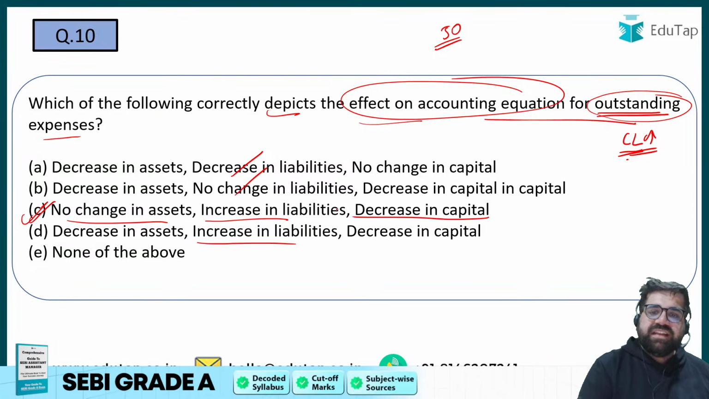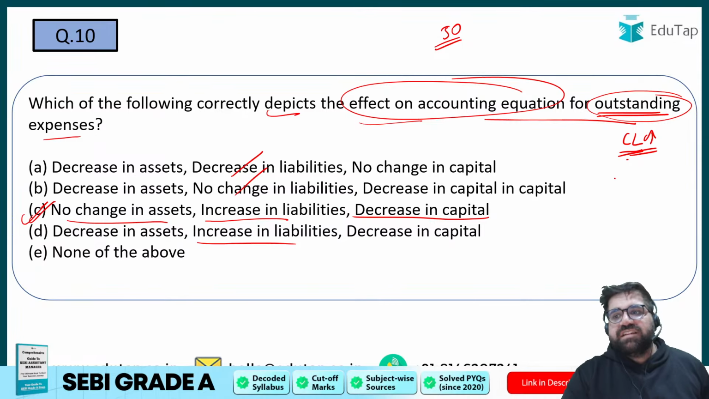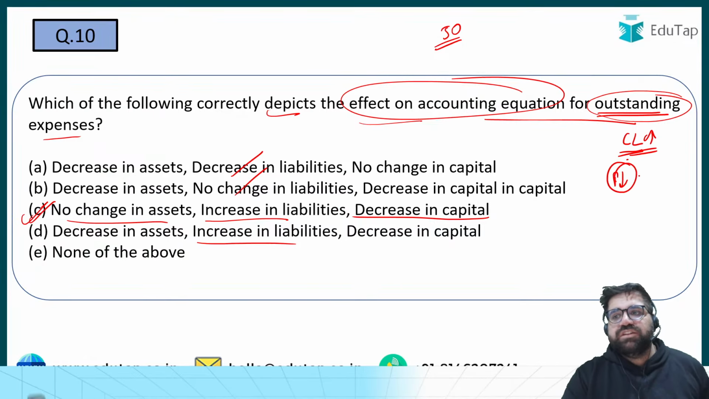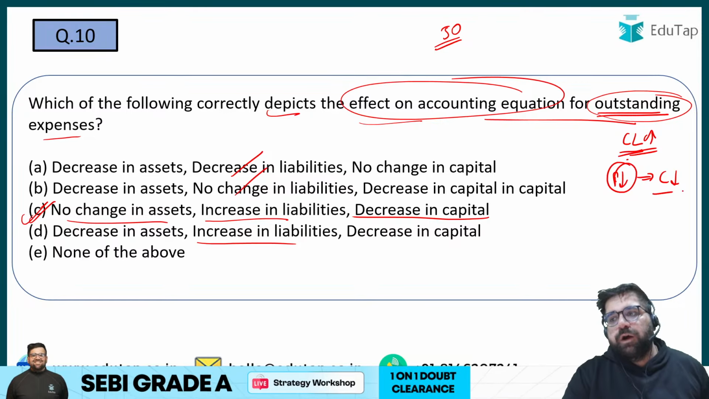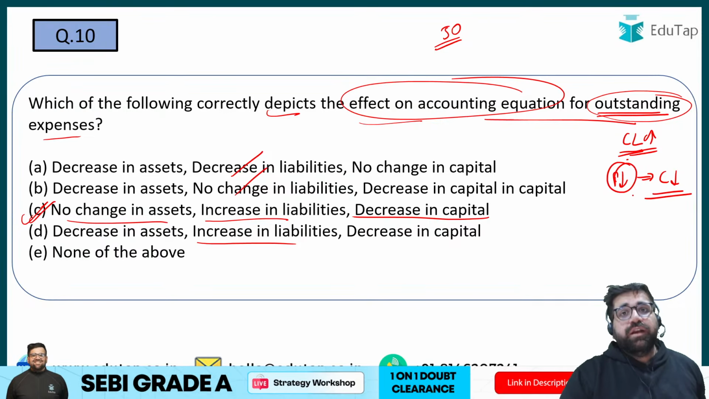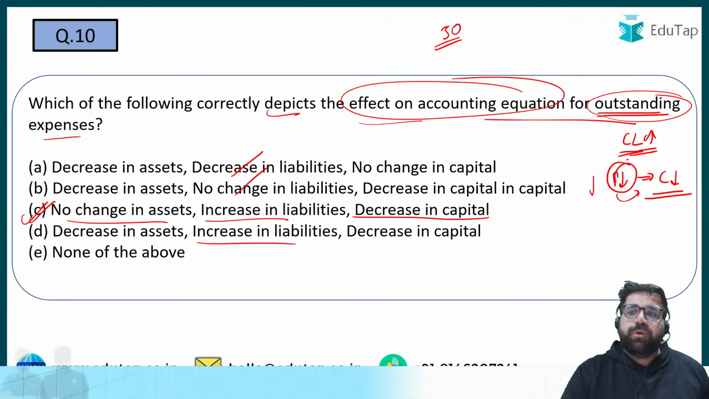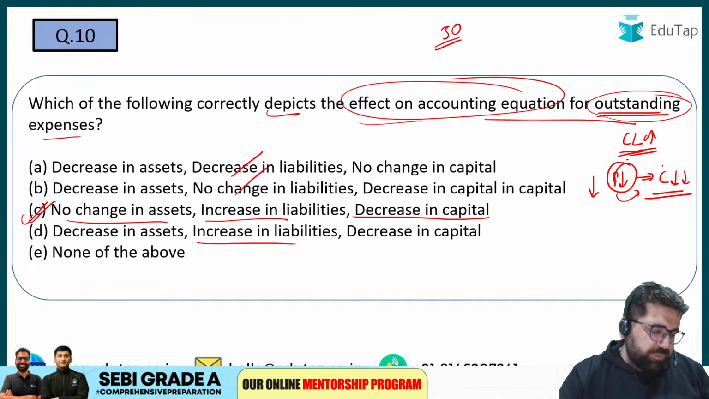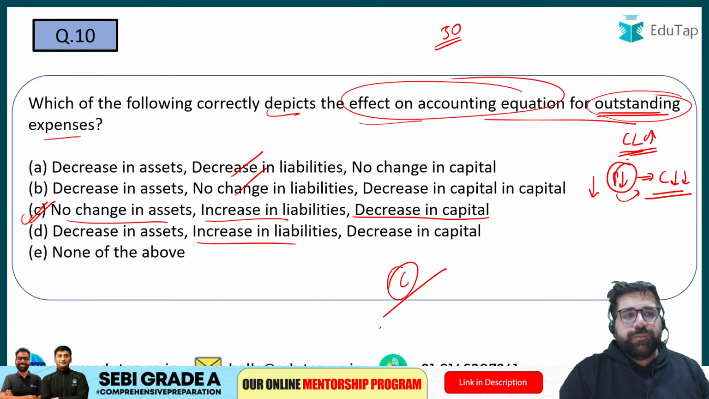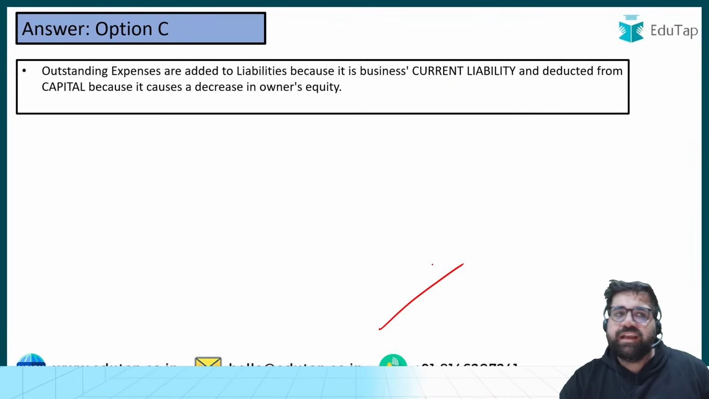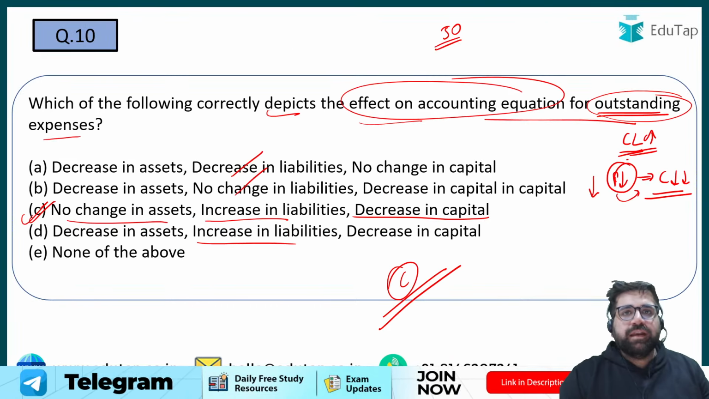And why will it decrease my capital? Because outstanding expenses will reduce my profit. Once your profit reduces, your capital will surely reduce, because profits are in the end added to capital only. So if your profits are reducing, your capital will also reduce. Therefore, the correct answer will be option number C for question number 10.